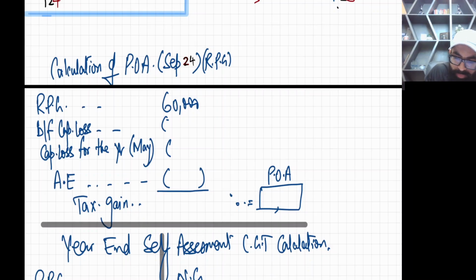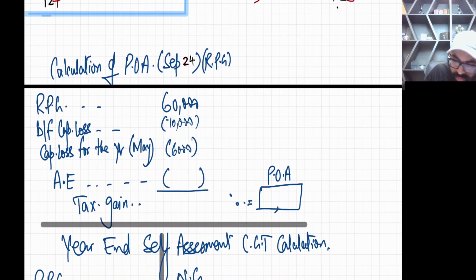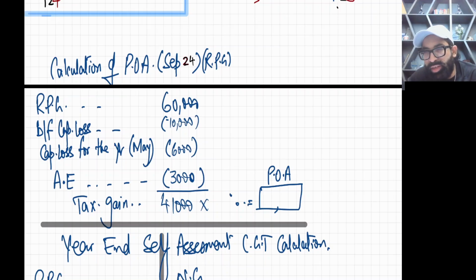Now RPG is 60,000. Brought forward capital loss, my dear student, was 10,000. And the for the year capital loss till this date was 6,000. Now, every individual gets an annual exemption every year of 3,000, and the annual exemption is always deducted from RPG. So 60 minus 10 minus 6 minus 3 is 41,000. As this is a taxable gain and this guy is a higher rate taxpayer, the first band is already consumed.